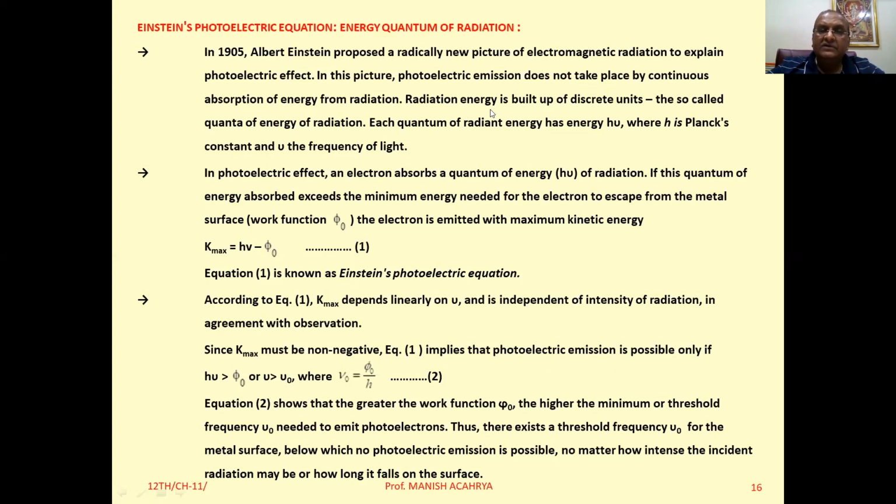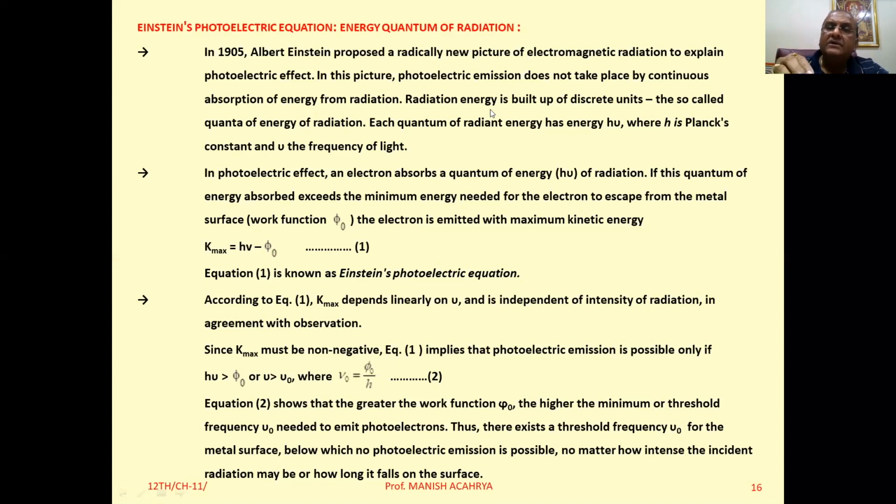ઓકે, so he suggested this thing, when the radiation which possesses the quanta of energy, that is h nu, or we can say hf, where h is the Planck constant and nu or f is the frequency of the radiation.